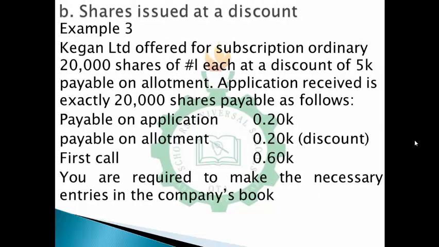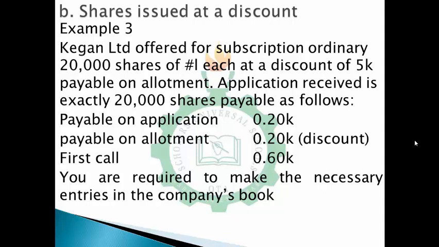To start with shares issued at a discount, this is example 3. I will be using this example to explain when shares are issued at a discount. Don't forget, I explained in my second video that when shares are issued at a discount, it implies that the shares are being issued at a price below the nominal value.